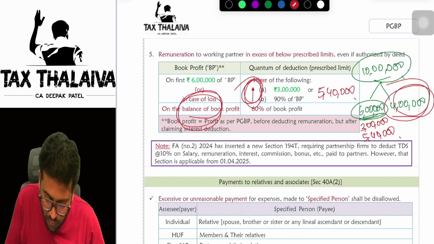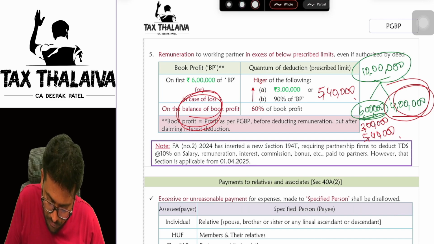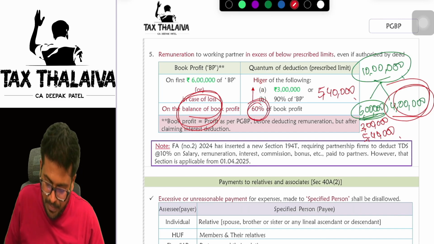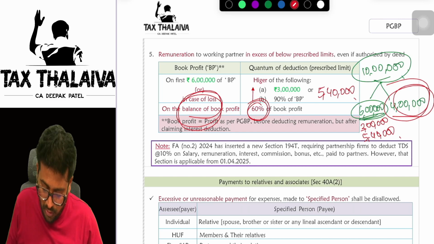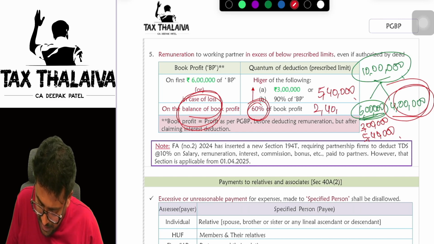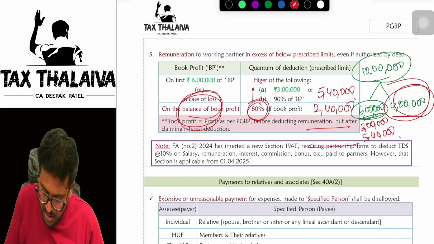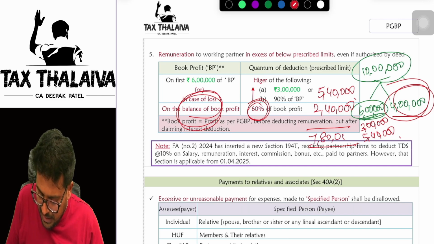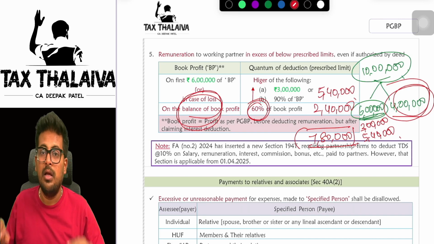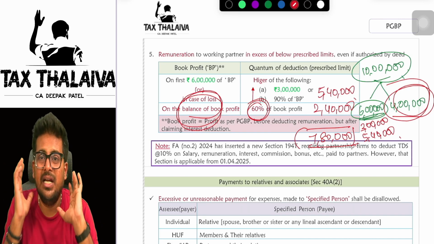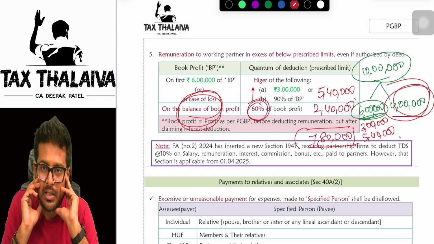Then rest balance of book profit is how much? 4 lakhs. On that 4 lakhs, I will have to compute 60%. 4 into 6 are 24. Means 2 lakh 40,000. So total is how much? 540 plus 240, 780. 7 lakh 80,000. So up to 7,80,000 I can pay remuneration to partners.